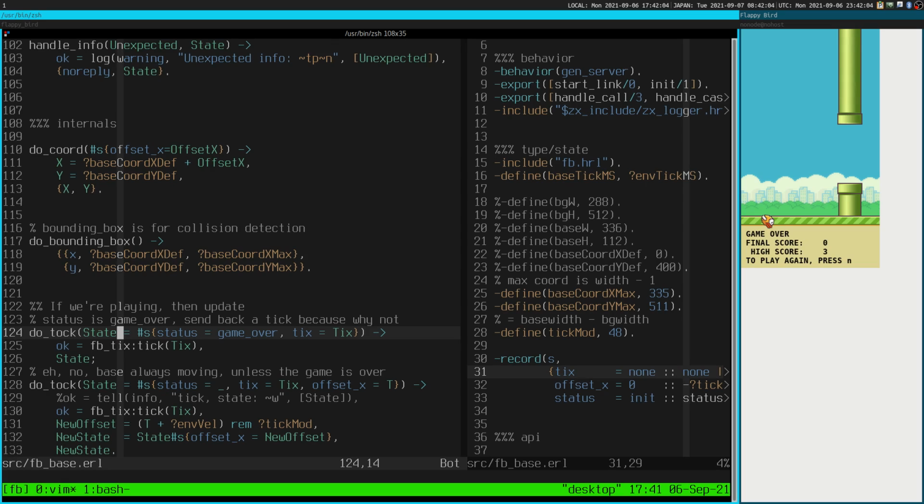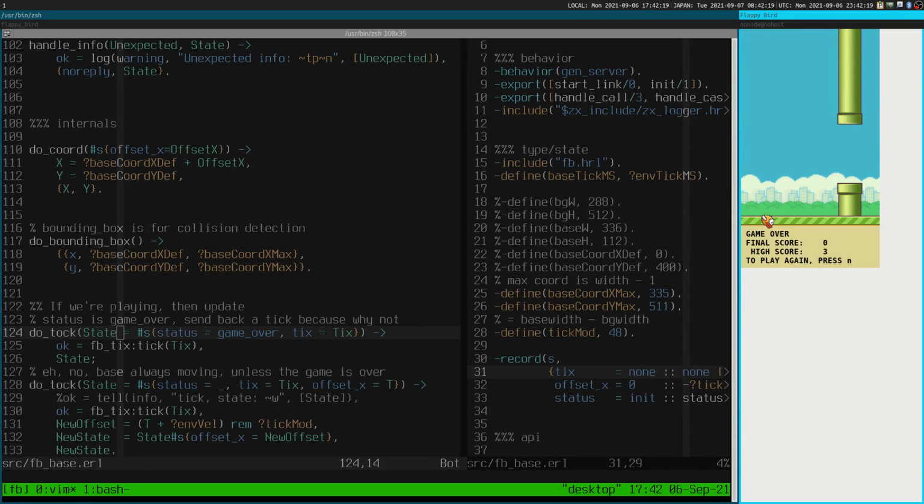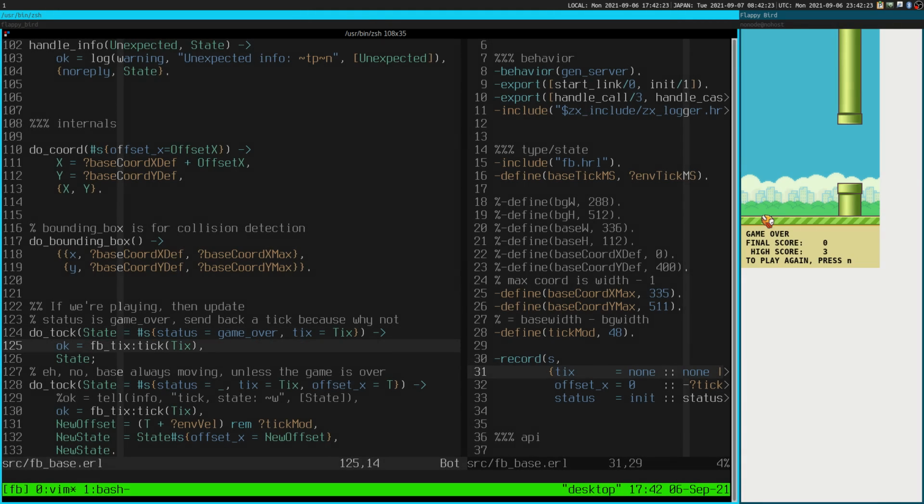If we're playing, then update. Let's see. So it has to have two different cases to react to a tick. So if we're in this game over state, the ticker is still going. It's still doing the tick-tock thing in the background. It's just ignoring it. Or all it's doing is sending back a tick. So when it gets a talk, just send back a tick no matter what. It sends back a tick, but doesn't change the state. Okay.